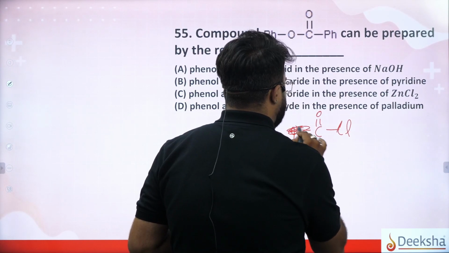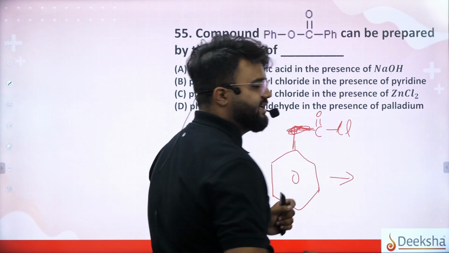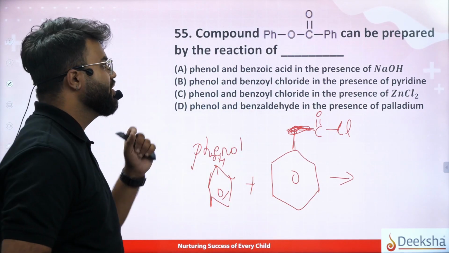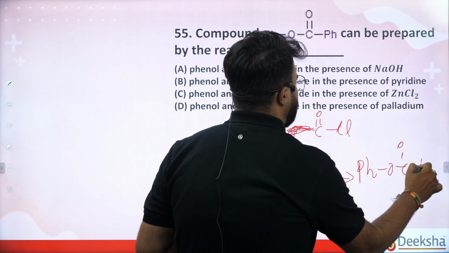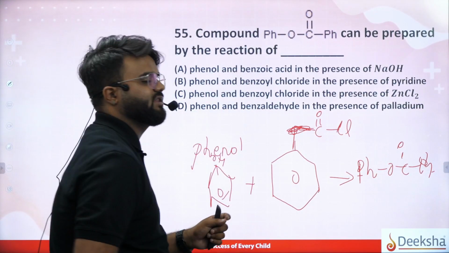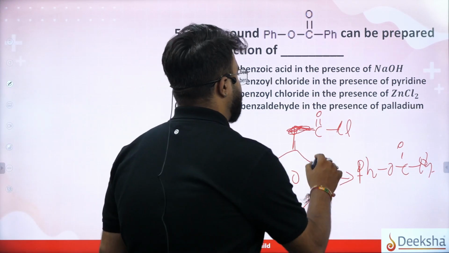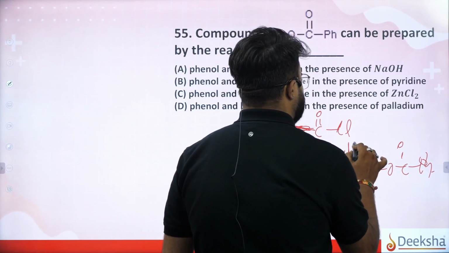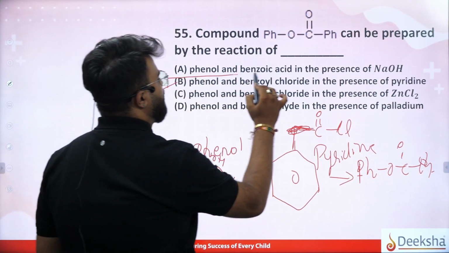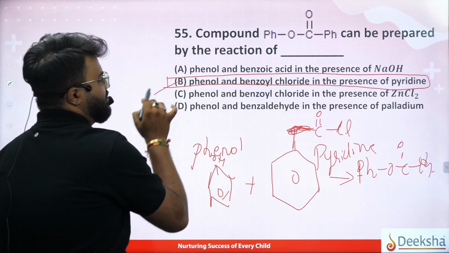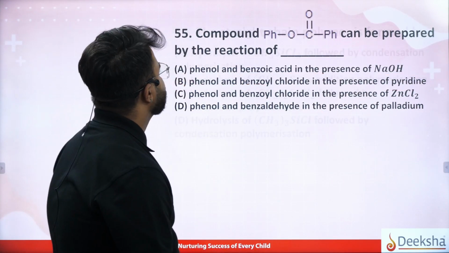This is benzoyl chloride, which gives rise to phenyl benzoate, that is Ph-O-C double bond O-Ph. Both Ph are nothing but your phenyl. In the presence of pyridine, which is the correct option here? Option B, phenol and benzoyl chloride in the presence of pyridine will give you the correct answer.